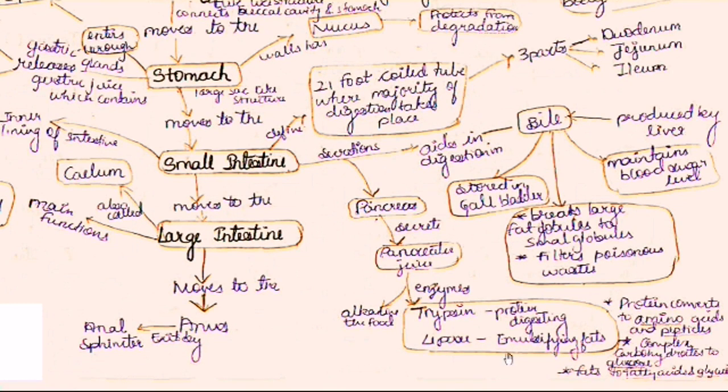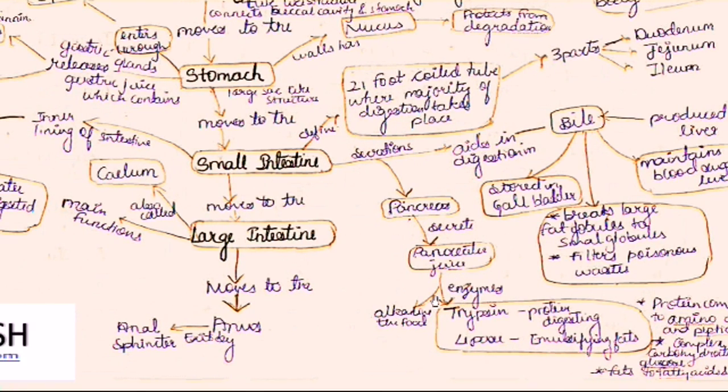Now, another enzyme is lipase. It will emulsify the fats. That means it will help in digestion of fats. Another function of pancreatic juice is to make the food alkaline. As we know, in the stomach the food gets acidified, so it has to be made alkaline. So this is the function of pancreatic juice.